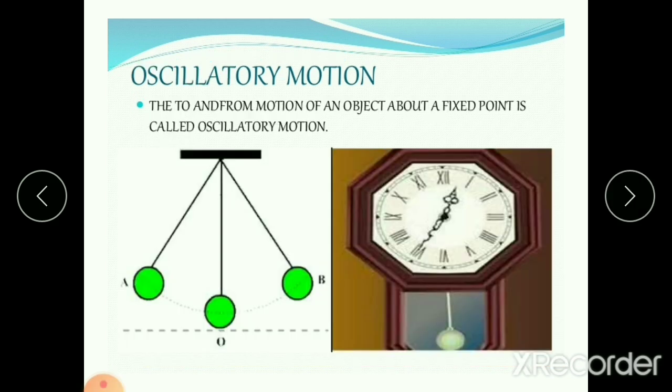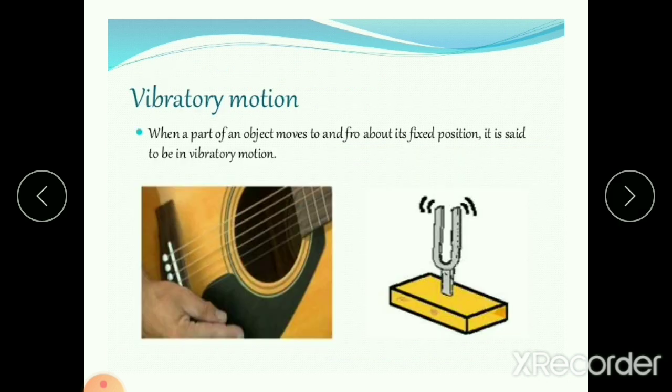Next we'll see oscillatory motion. If the body as a whole moves back and forth about its mean position, then it is said to have undergone oscillatory motion. For example, a pendulum moves back and forth about its mean position. Next, vibratory motion.